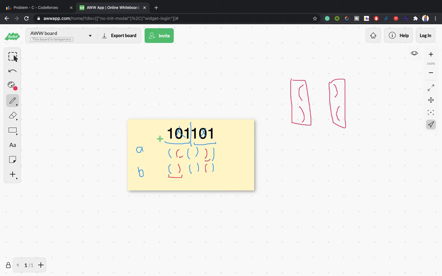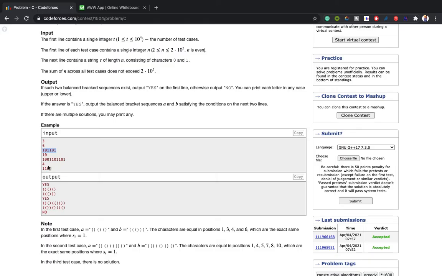As I have said earlier, 0 can't be at the beginning, so it is sure that 0 must have a 1 before it. So if we are using the alternatives, then one of the opening and closing brackets will be balanced by another opening and closing of 1. So it will definitely give the correct answer. It is true, and we can use any of the sequences at the first. I can also explain another case, like it is giving the yes answer. So yeah, let's build the sequence for this.